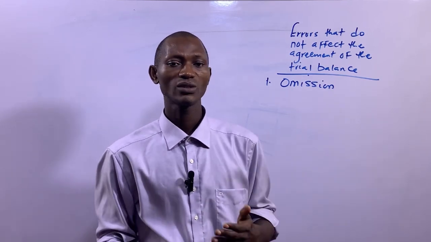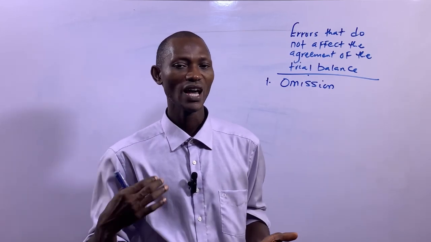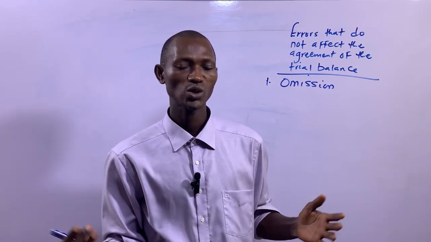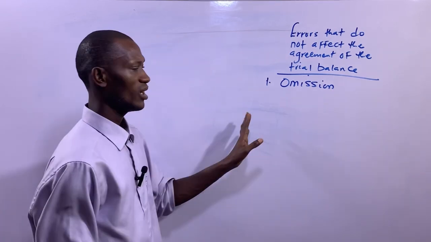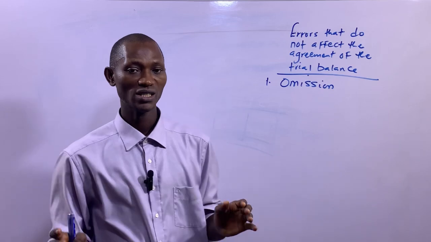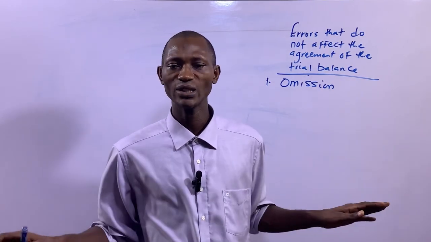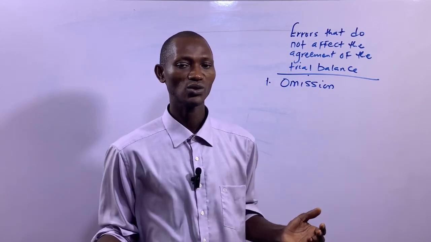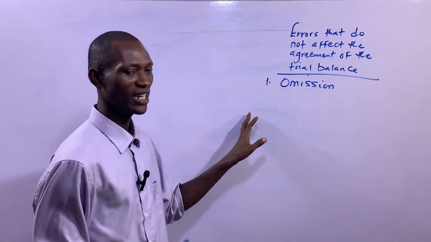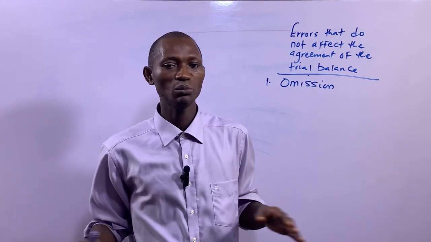It means no debit entry whatsoever and no credit entry whatsoever. When it occurs, it means the debit entry and the credit entry were not passed at all, were nowhere to be found in any of the books of account. So it doesn't reflect at all in the books of accounts.